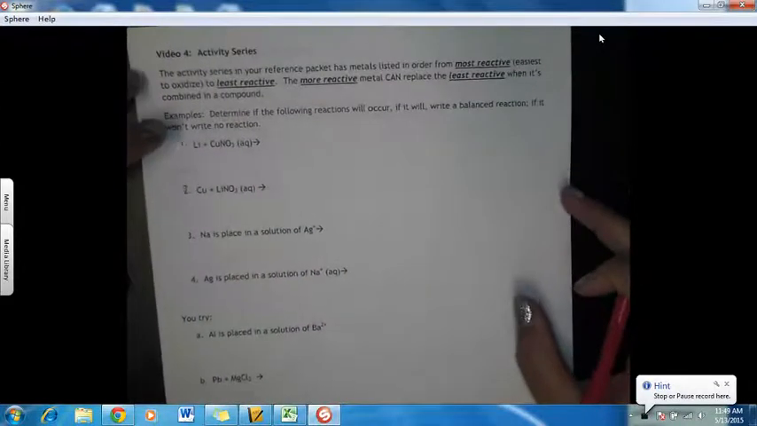Alright, this video is about the activity series. The activity series is in your reference packet, and it has metals which are listed in order from most reactive, which are the easiest to oxidize, to least reactive. The more reactive metal can replace the least reactive metal when it's combined in a compound. So we'll use it to help us determine.